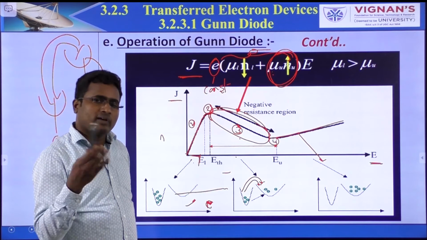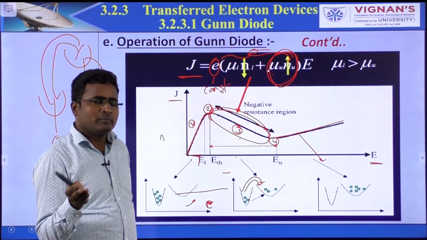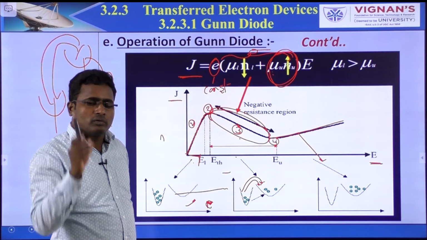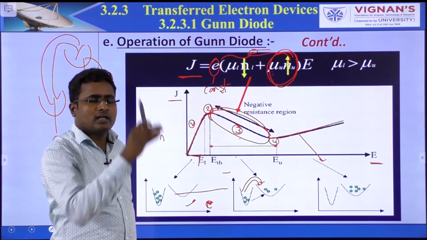That means there is no further movement. No further movement means sigma is constant. Sigma constant means when you give an electric field, J also increases.